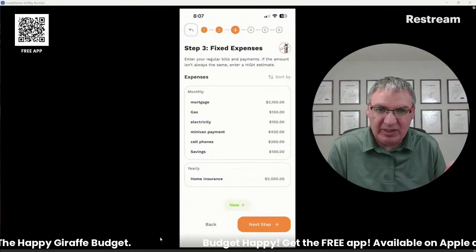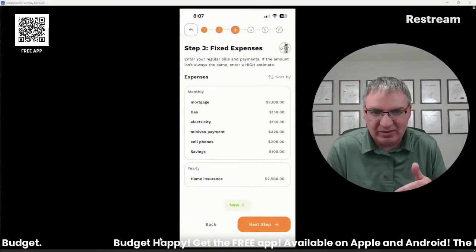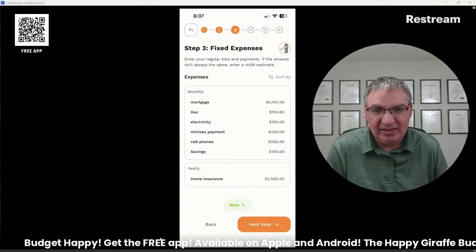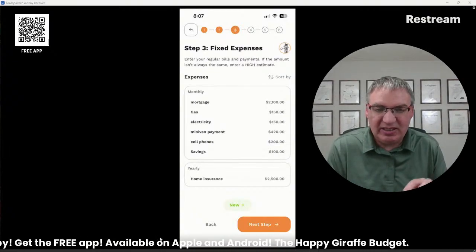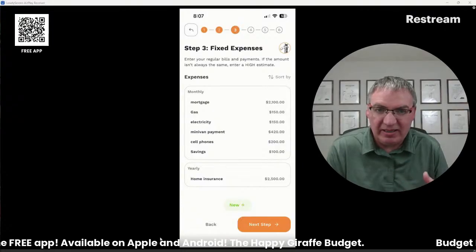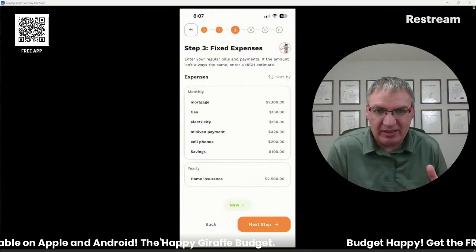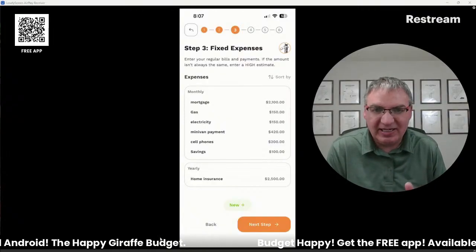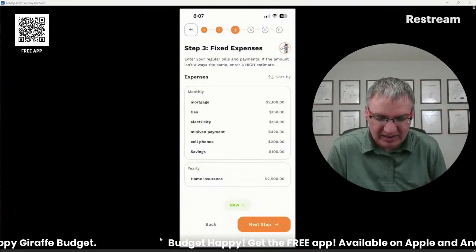Hopefully, you have some extra money left over that you can come back to this screen and add in some savings. Some people are really tight, and you're just barely trying to get by. That's okay. This will help you see what you need to get by. What is it that you need to be able to just make it? Otherwise, you can come back in and add things like savings, and that way you can put it aside to a separate place.